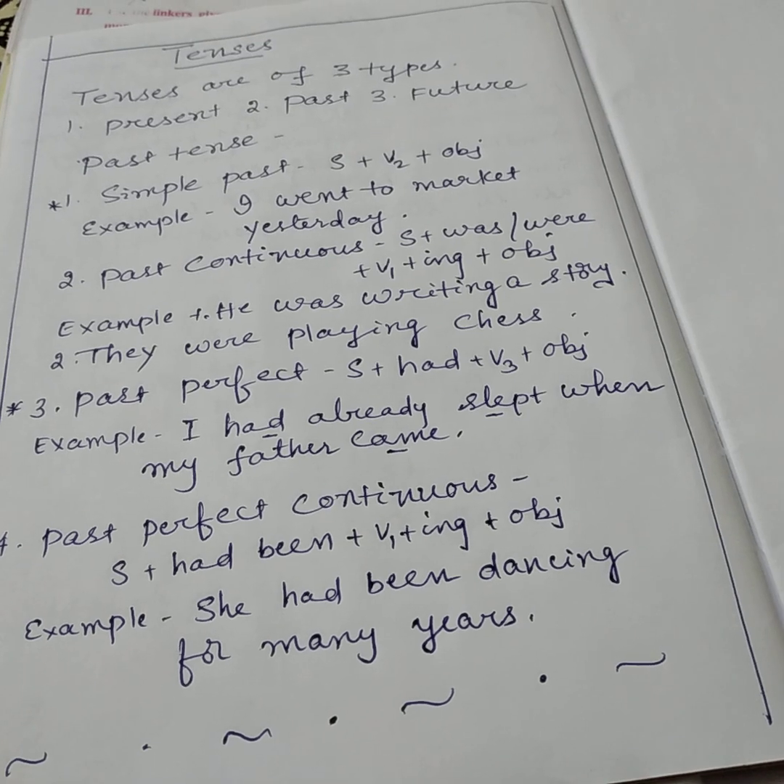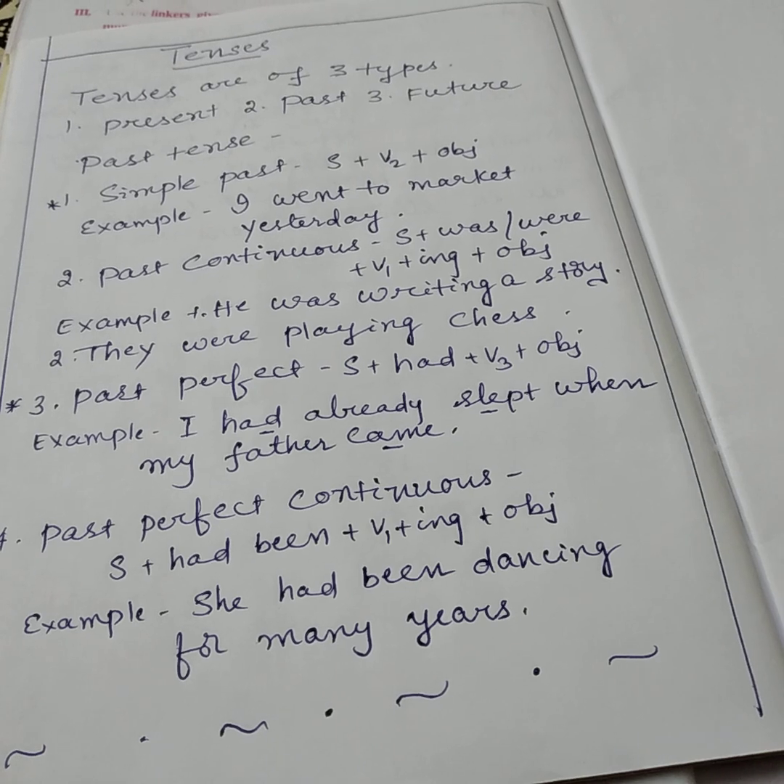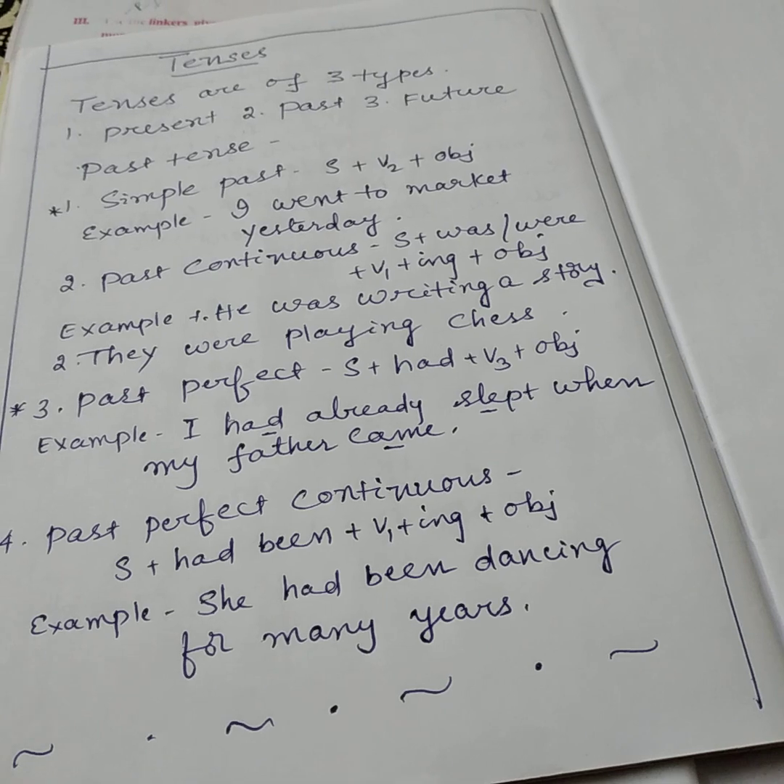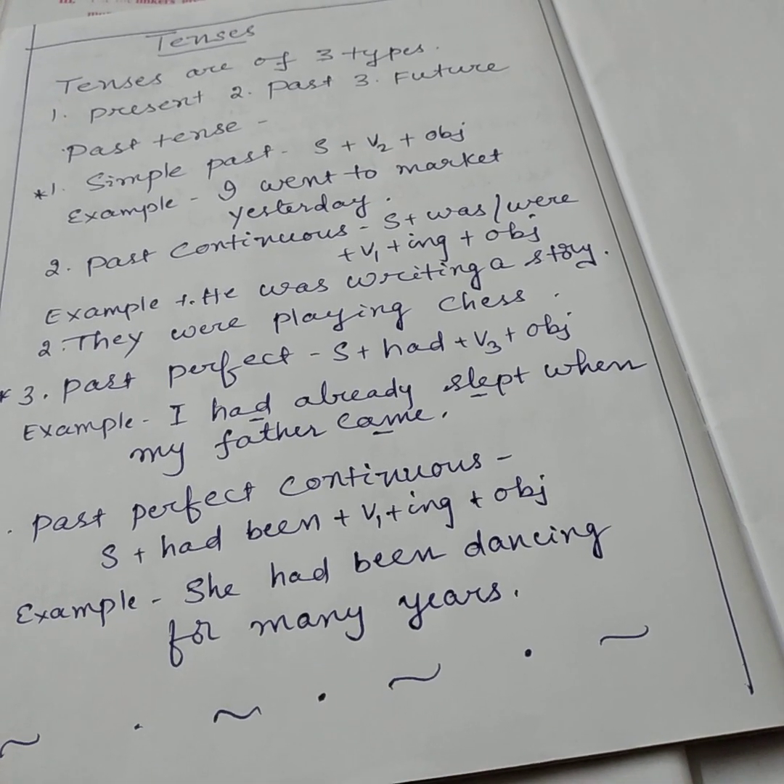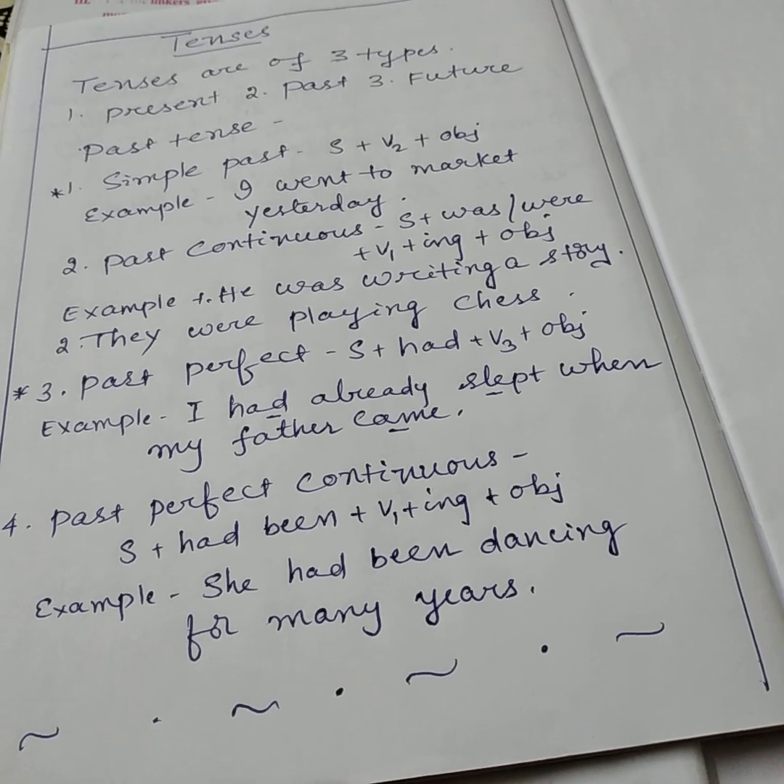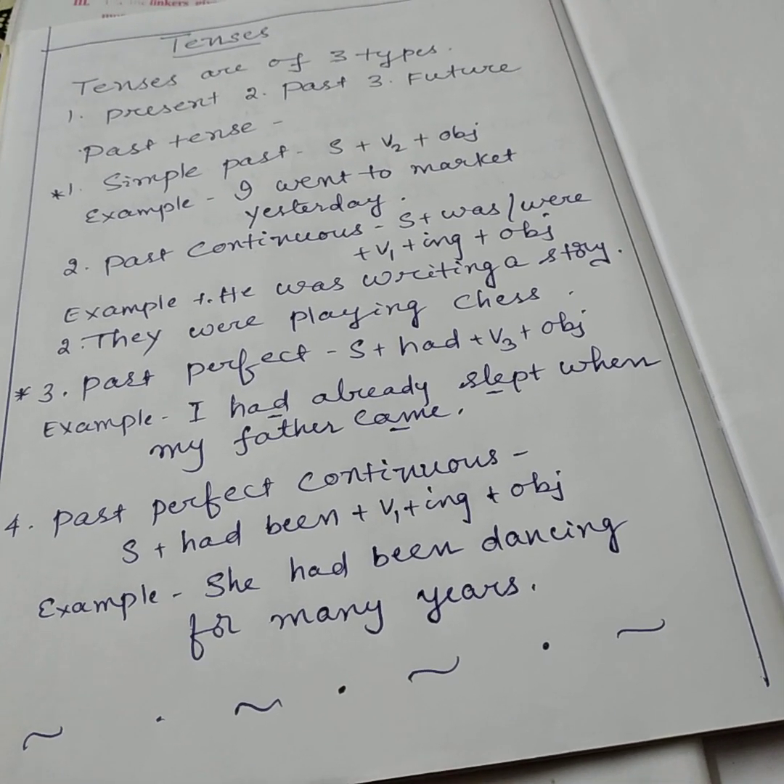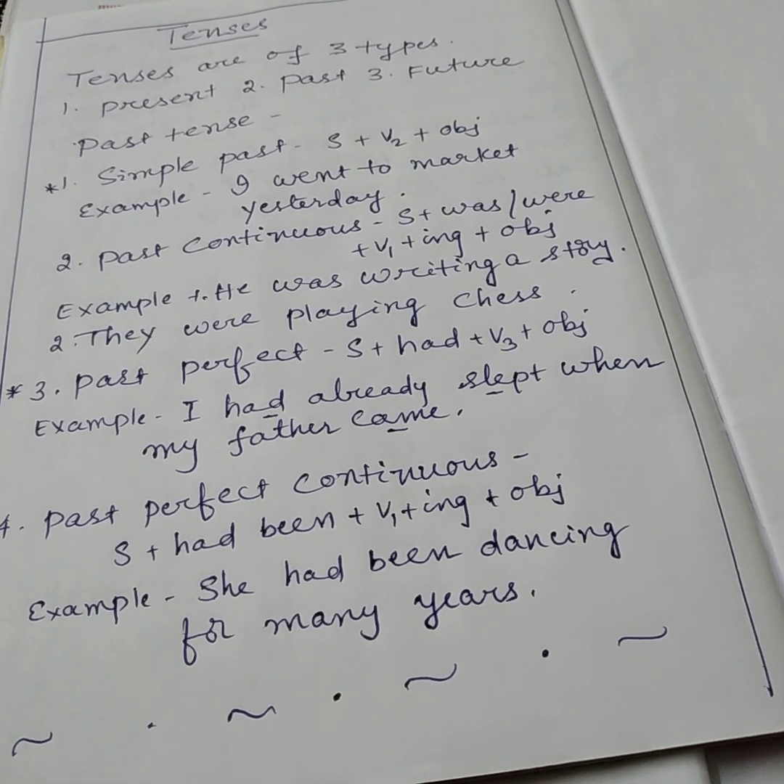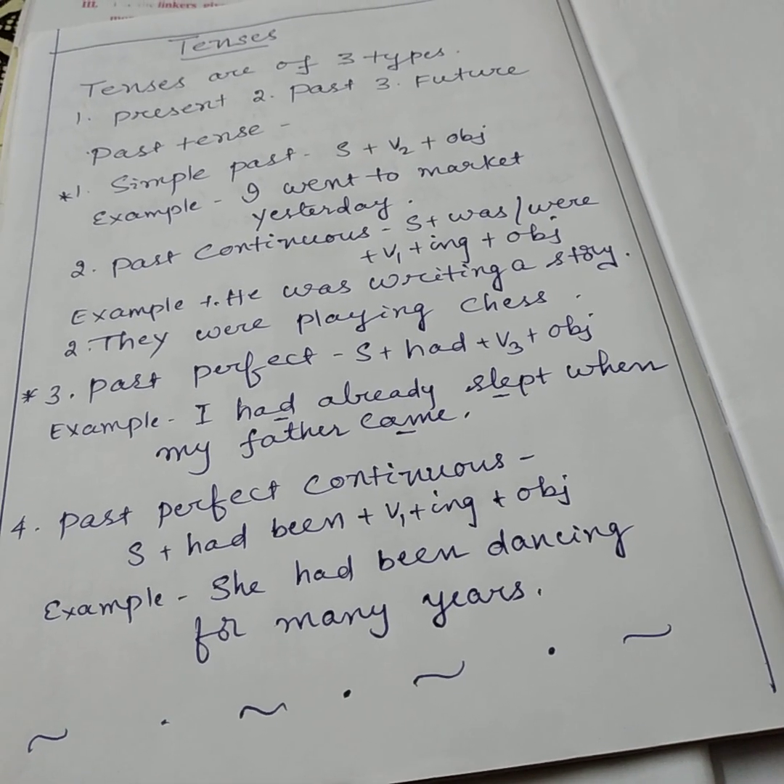So these are three types of tense, and each of the three types is again divided into four: simple, continuous, perfect, and perfect continuous tense forms. Here let us learn about the past tense. What is a past tense? Past tense is used when the action of the speaker is already completed in the past.